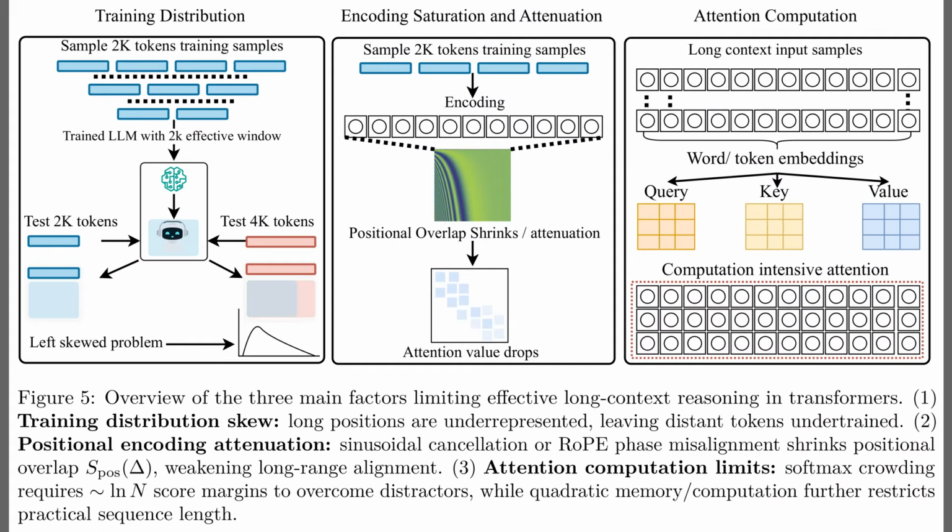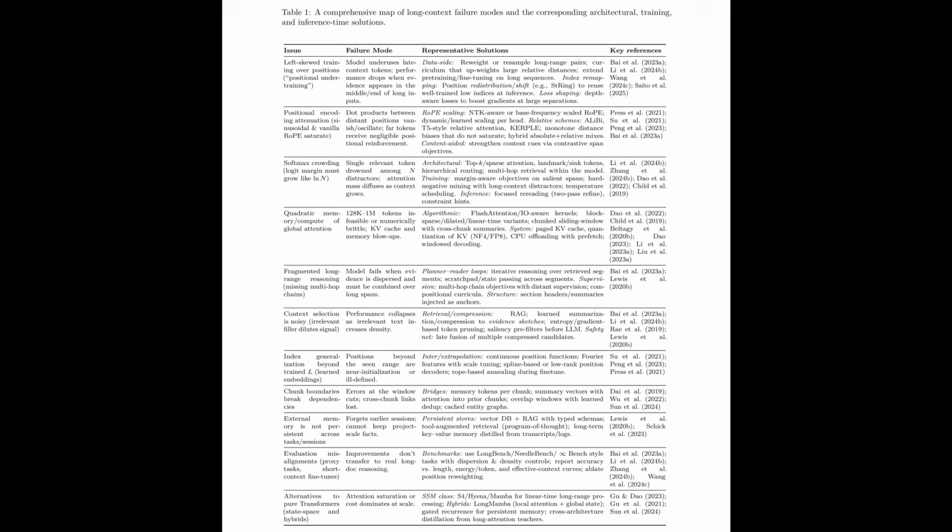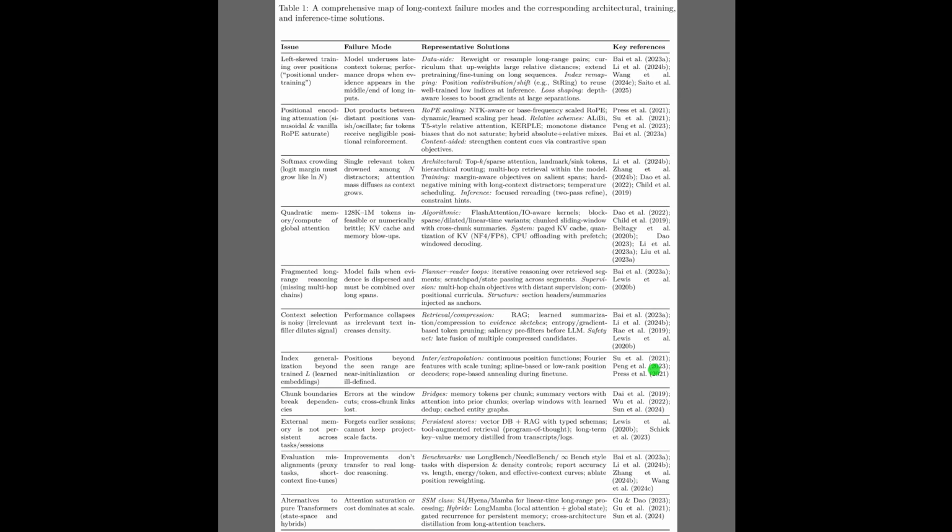Okay, while Figure 4 highlighted that late positions barely get trained, Figure 5 lays out the 3 concrete bottlenecks on long context reasoning. The left block shows skewed training distribution, so models learn a short effective window, even if the nominal window is huge. The middle block shows positional encodings that lose overlap as distance grows, which makes far apart tokens look unrelated. The right block shows attention computation that must fight distractors and quadratic cost, so practical sequence lengths stay limited.